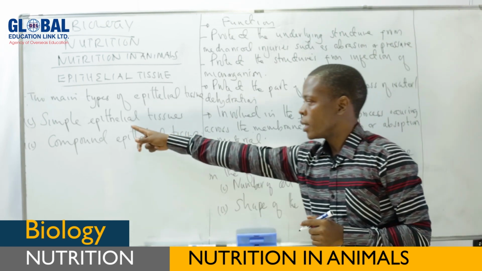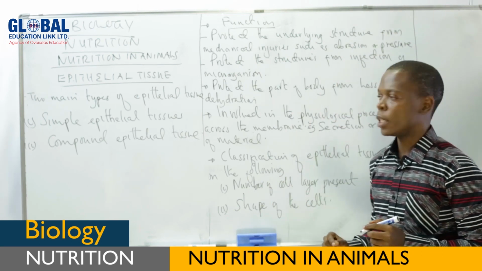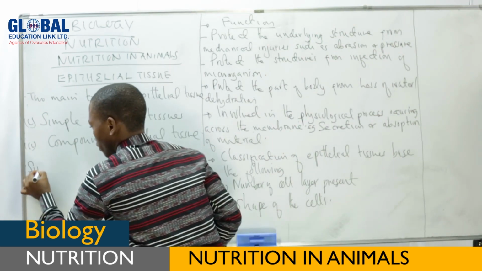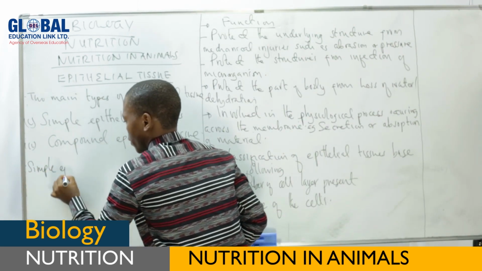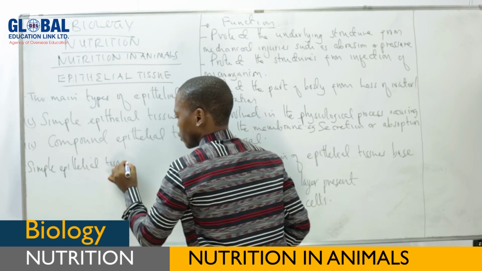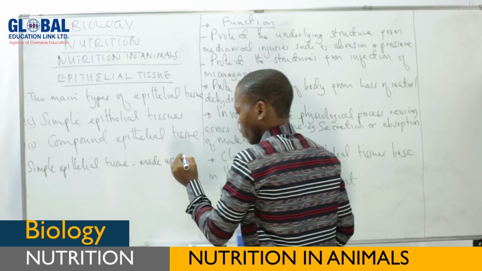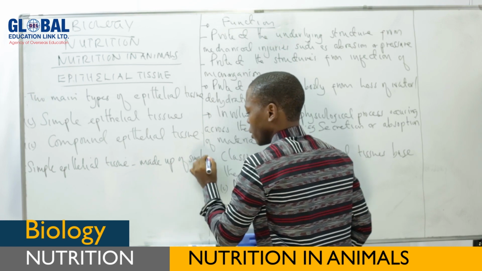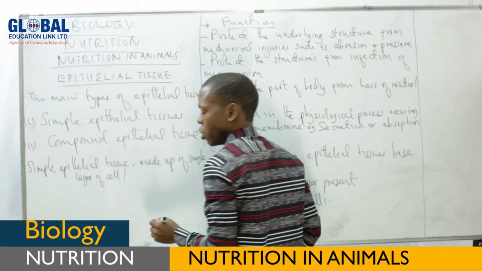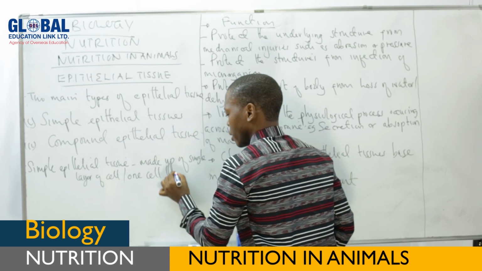We are saying these simple epithelial tissues are made up of a single layer of cells, or we call it, they are made up of one cell thick. Simple epithelial tissue is made up of a single layer of cells. Or yes, we can say made up of one cell thick.